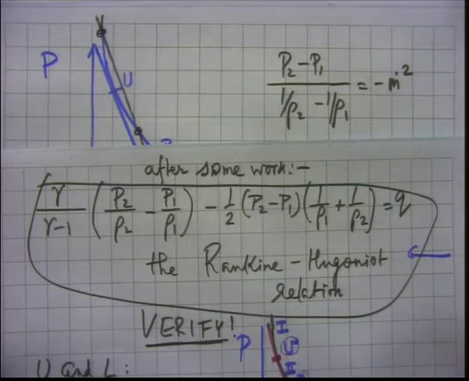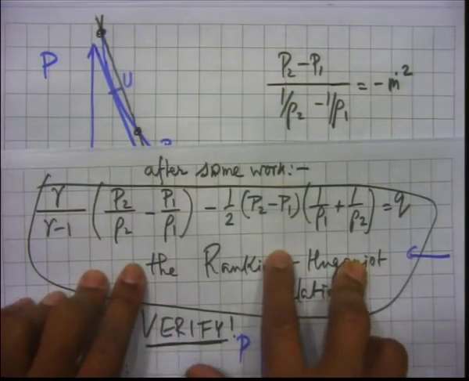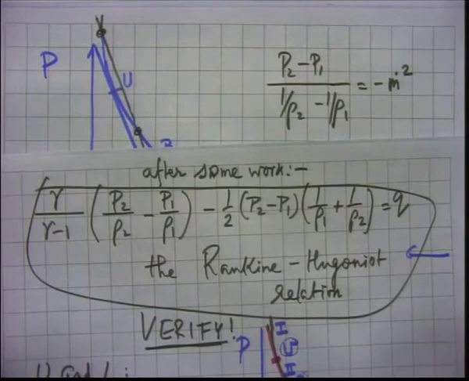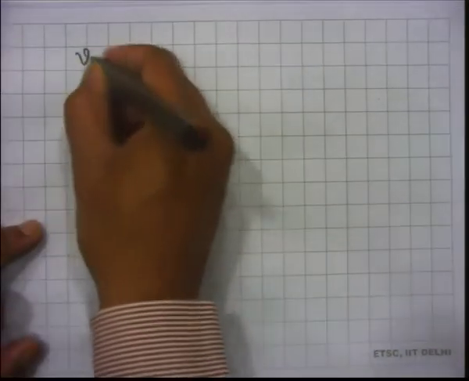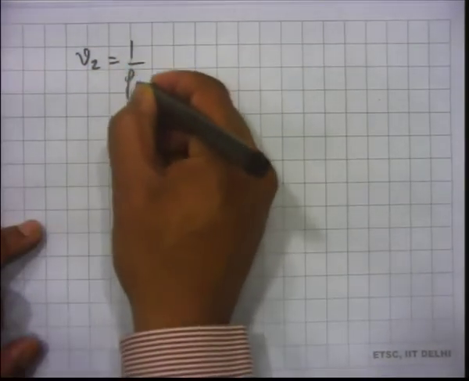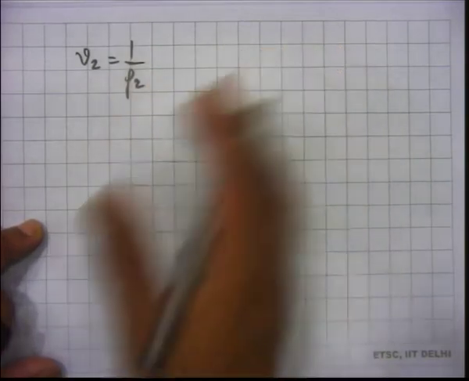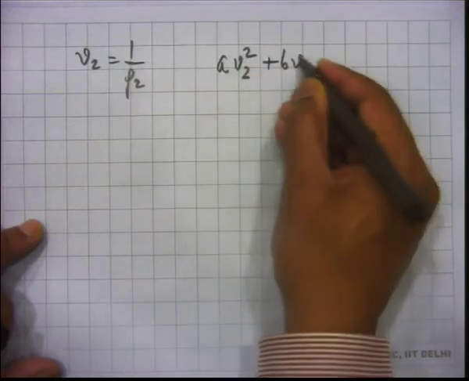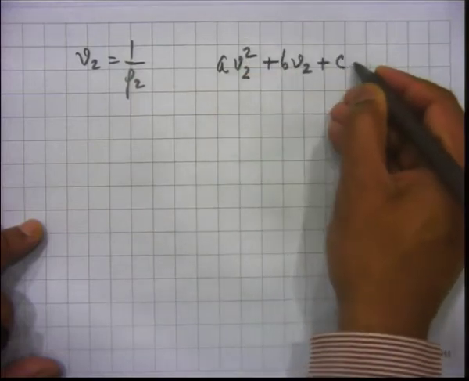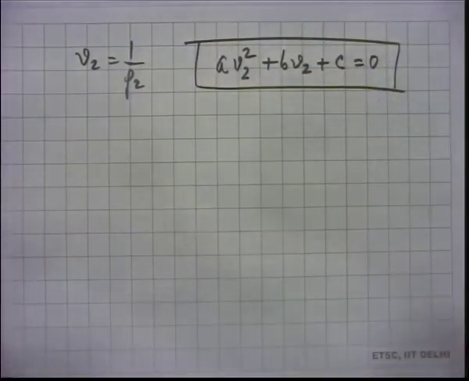So, we will have an equation in rho 2. Now, we have been using rho 2, but Turns has used, very similarly, V2 as 1 over rho 2, which is specific volume, and he gets a quadratic equation by doing what I just now told you.